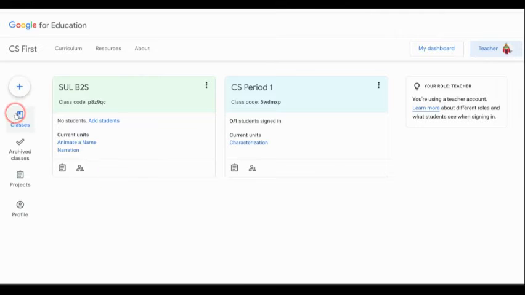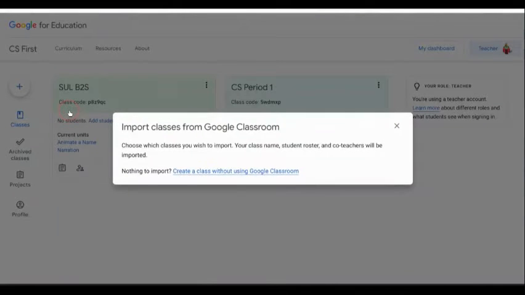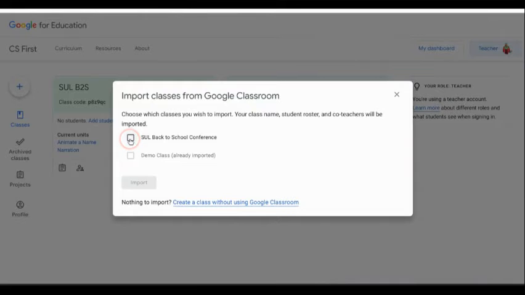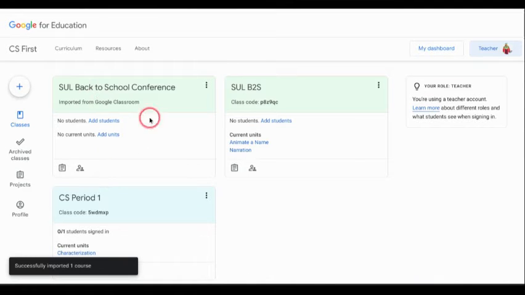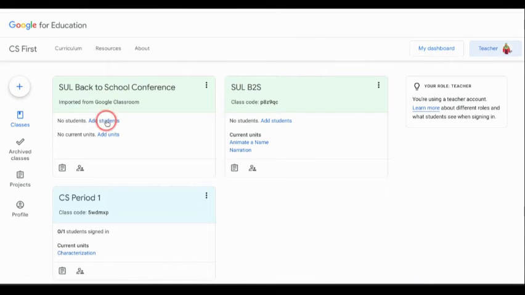So what I want to do now is I want to grab that Shake Up Learning Back to School class from Google Classroom. So I'm going to click on that plus sign. I'm going to hit create. I'm going to select the SUL Back to School Conference class. I'm going to click import. And now you can see that my Back to School Conference class from Google Classroom appears right here in my CS First profile. So it's important for you to know where that connection is, and that's in your profile.